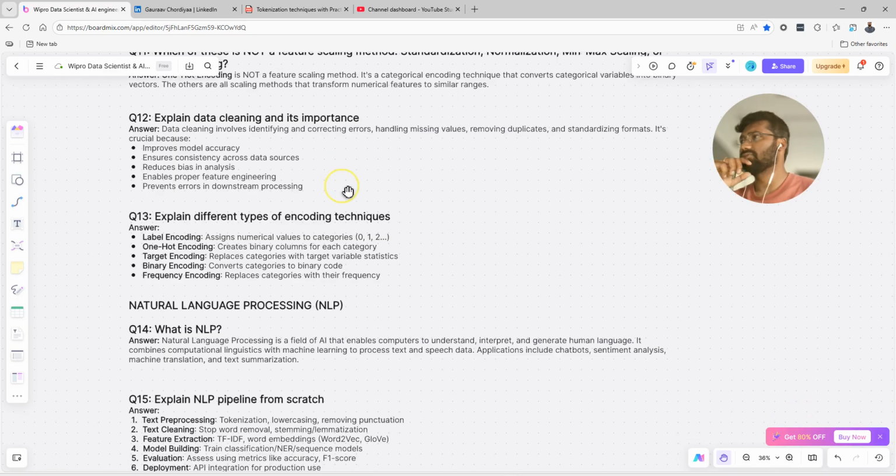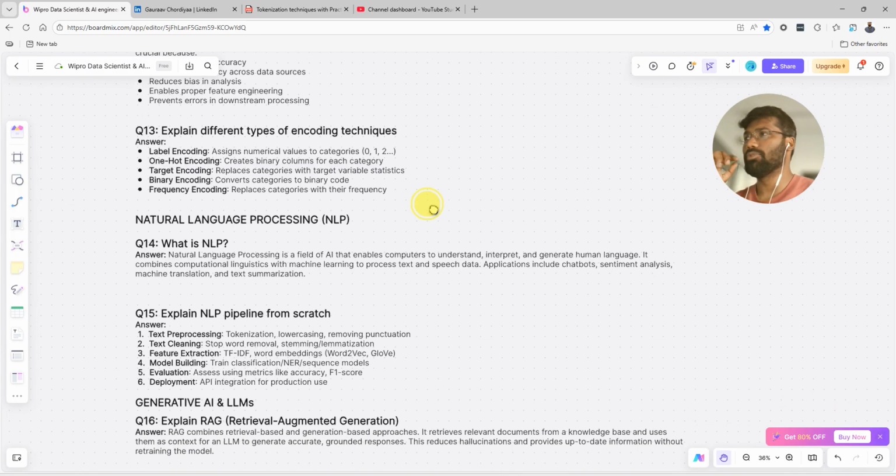Okay. Now next question is explain data cleaning and its importance. Data cleaning involves identifying and correcting errors, handling missing values, removing duplicates, and standardizing the format. It's crucial because it improves model accuracy, ensures consistency across the data sources, reduces bias in the analysis, enables proper feature engineering, and prevents errors in the downstream process. These are the basic importance of that.